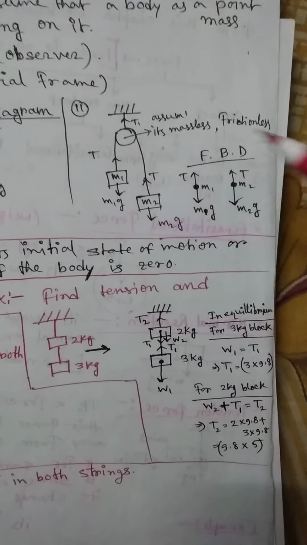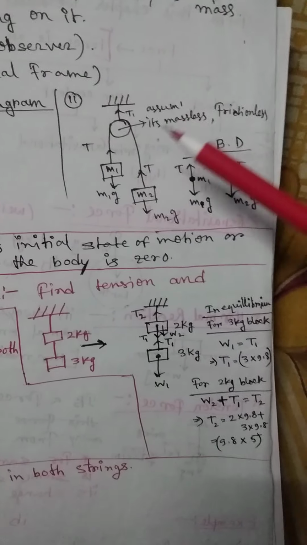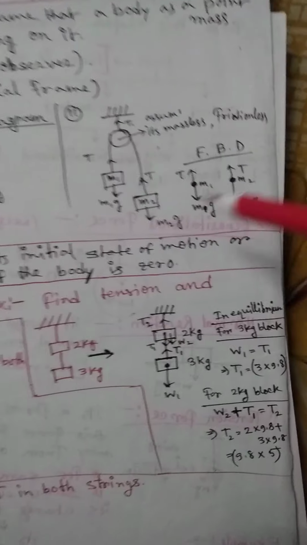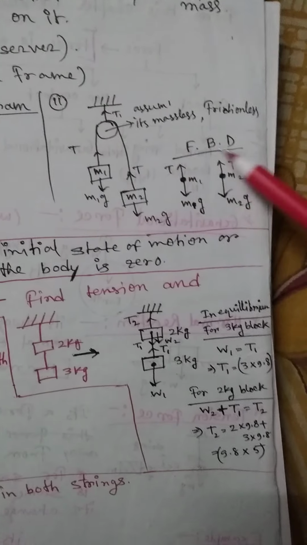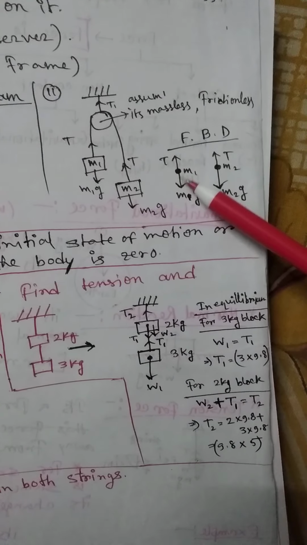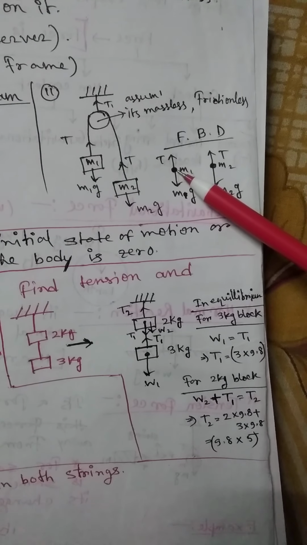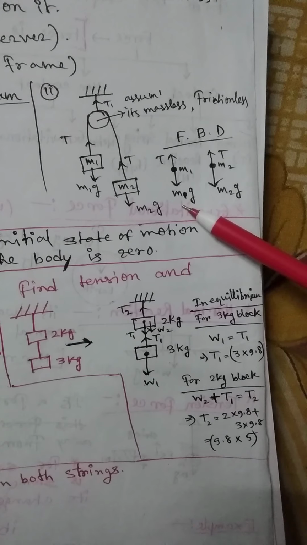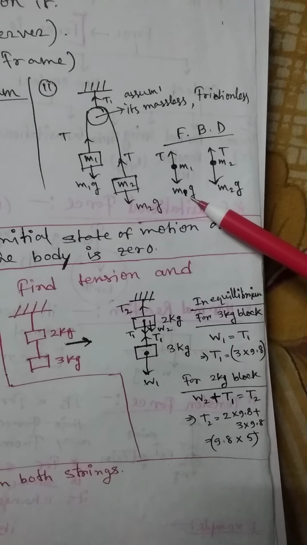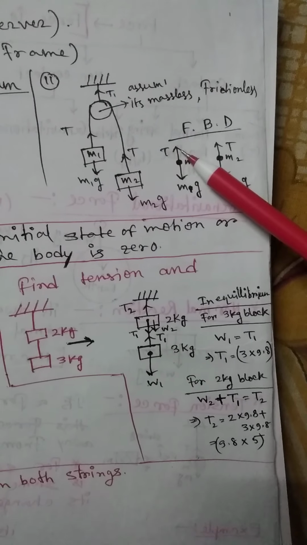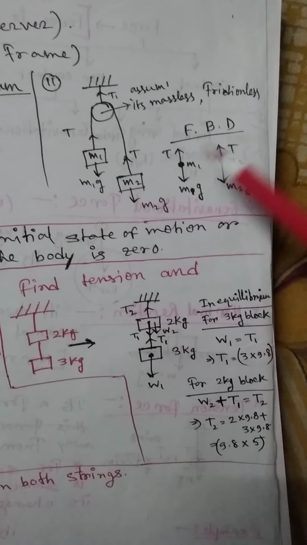Okay, and here our assumption is that this pulley and this string are both massless and no friction is exerted in this case. So the free body diagram of mass M1 is, these are the forces exerted on this mass M1: the gravitational force, which is along this side, which is M1g, and the other force is T, which is exerted along this side. You see, this is the tension force, right?